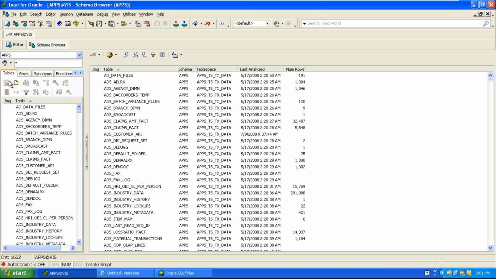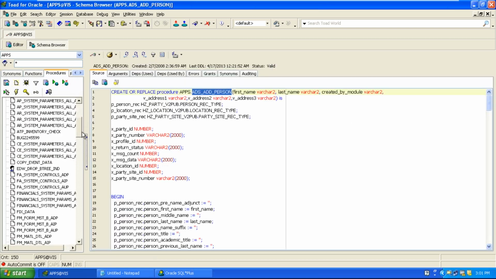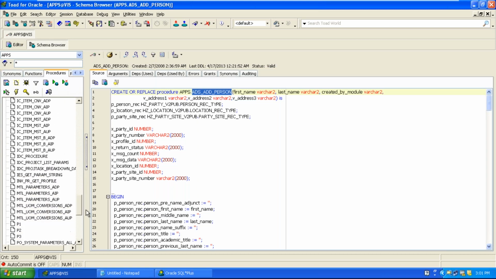Okay, so here this is the list of all the tables. This is the list of views. This is the list of synonyms. What you're looking for is the list of all the procedures. Select the procedures tab. Yes, these are all the procedures we have in our schema, and our procedures start with P: P1, P2, P3. So it is in alphabetical order.